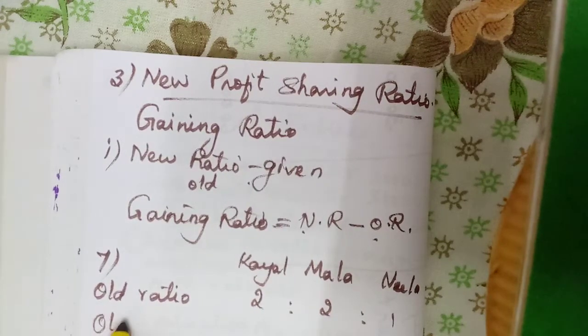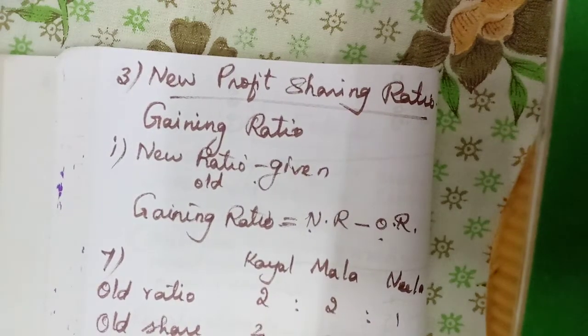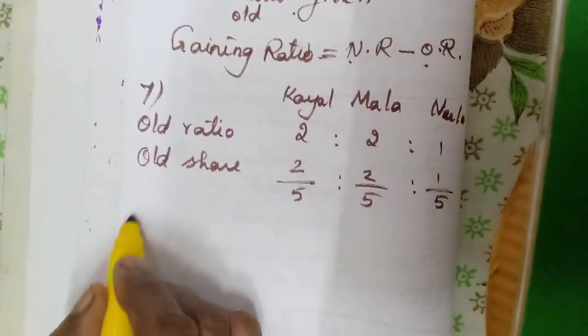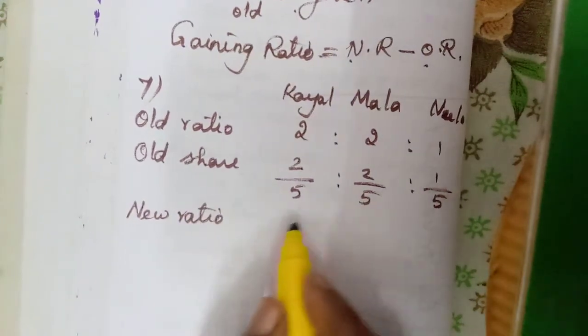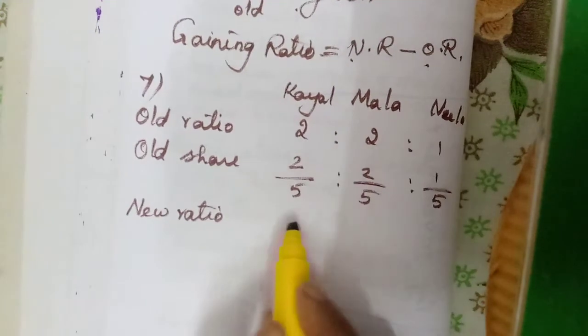Old share 2/5, 2/5, 1/5. Then new ratio 3:2. Who has retired?